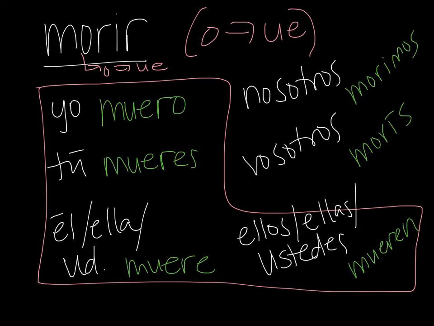Ok, aquí tenemos las respuestas. Yo muero, tú mueres, él, ella, usted muere, nosotros morimos, vosotros morís, ellos, ellas, ustedes mueren. Ahora, morir puede significar to die, pero también es como, like, you can say it to die for something, like I'm dying to meet Harry Styles, or me muero por conocer a Harry Styles, o algo así. Okay, ahora voy a explicar. I'm going to explain, but if you've got it, you can move on to the final verb.